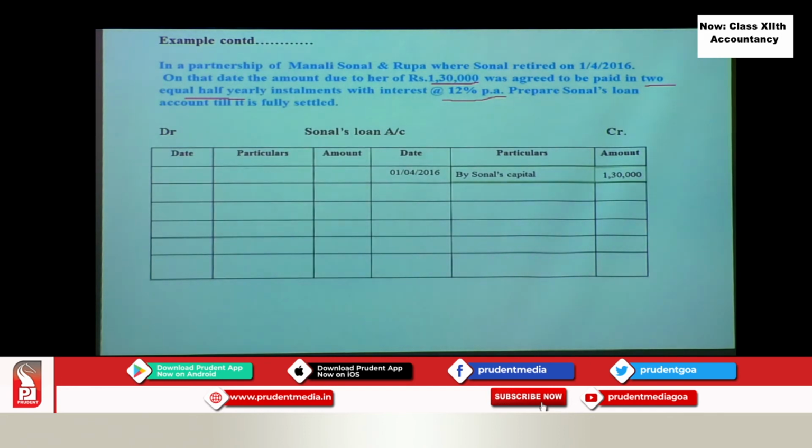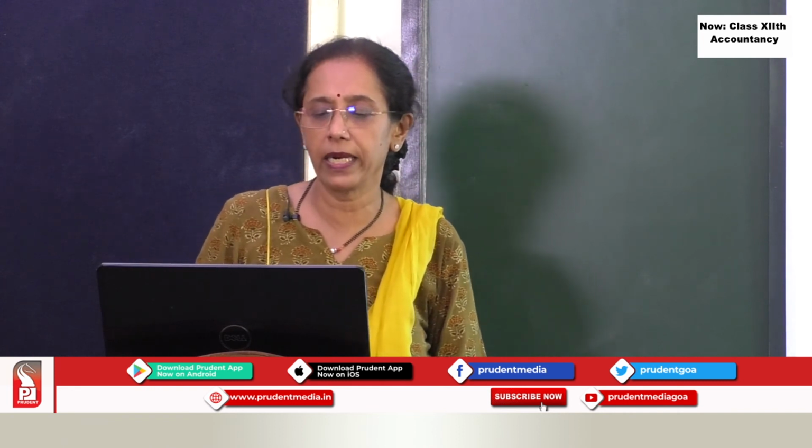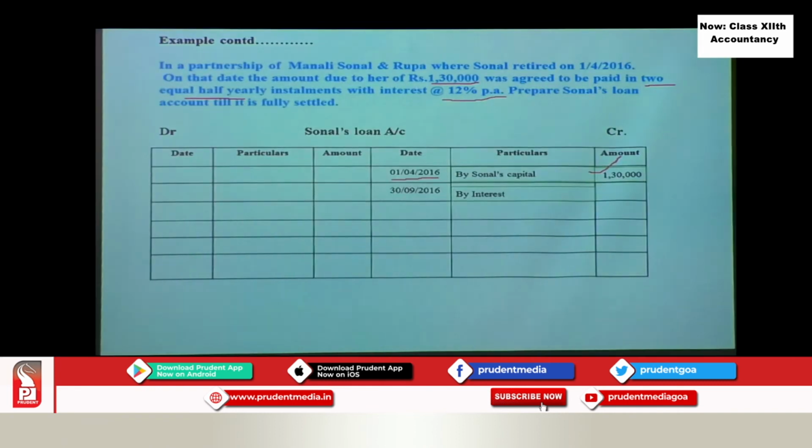And how is the payment made? Half yearly. So on which date did she retire? On 1st of April. So 6 months, half yearly meaning after 6 months. So after 6 months we have to calculate the interest. So it will be on which date then? 30th September 2016. So on 1,30,000, if you calculate at 12%, for what period now? Up to 30th September, that is 6 months.